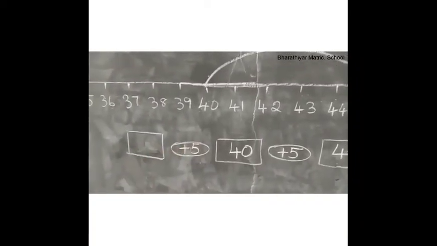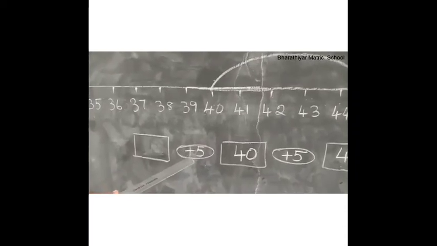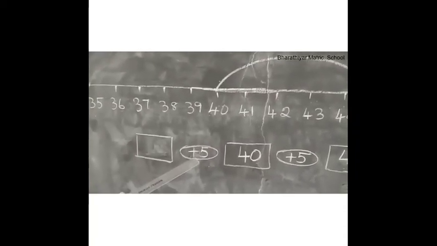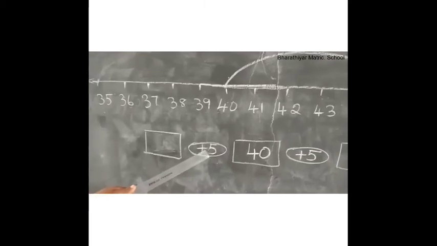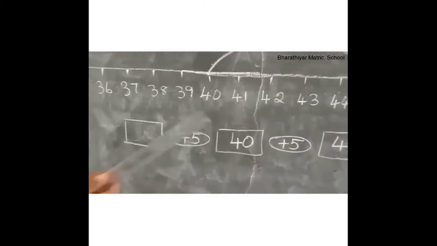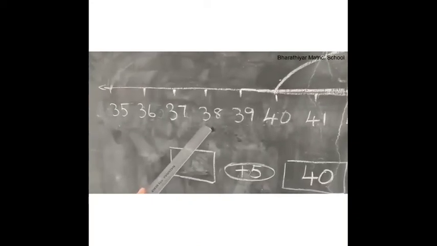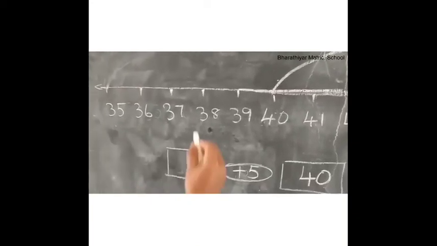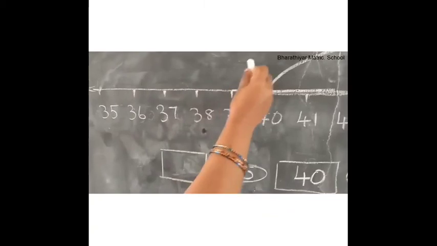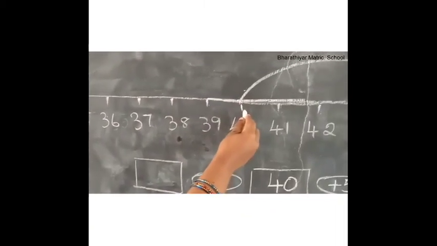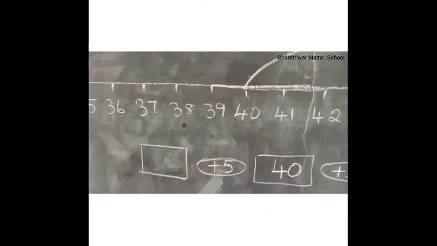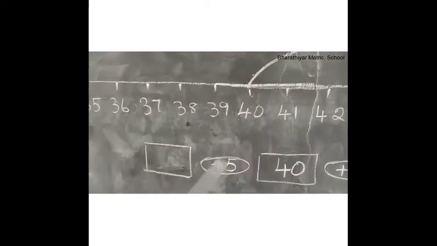Now tell me, what number do we have to add with this 5 to get the answer 40? Let us check with the number 38. 1, 2. Children, but the rule is plus 5.